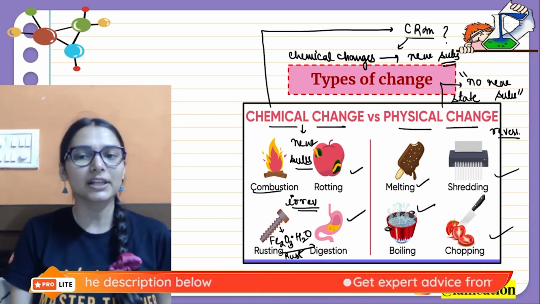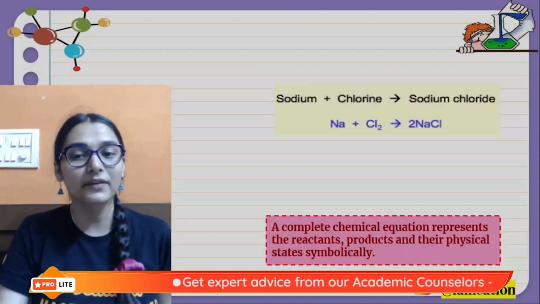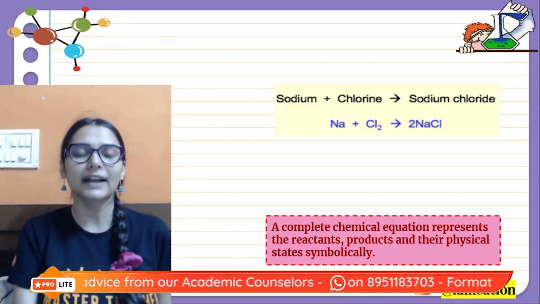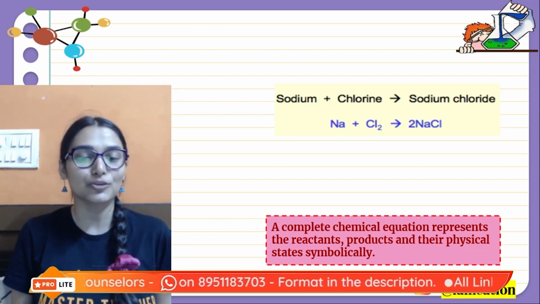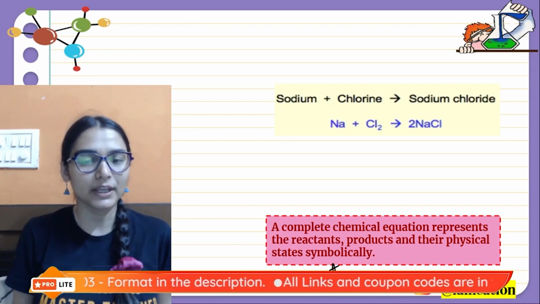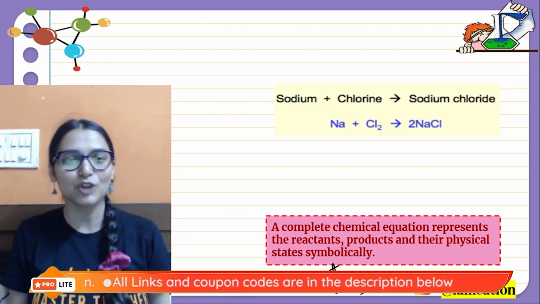The chemical changes where we get the new substances. Now for the chemical reaction, there is another approach that you can define. Chemical reaction is simply the rearrangement of atoms. Some bonds are being broken, some bonds are being formed, so the rearrangement of atoms keeps on happening.